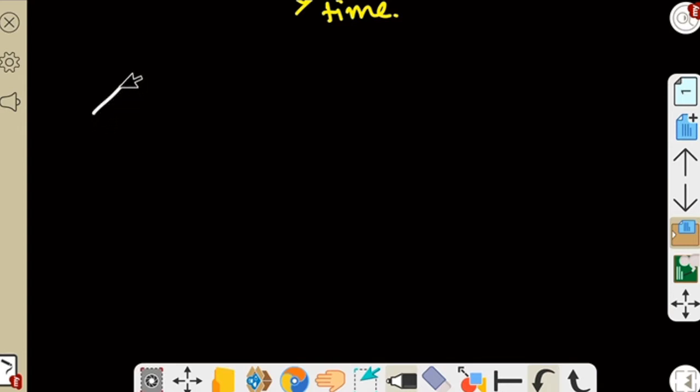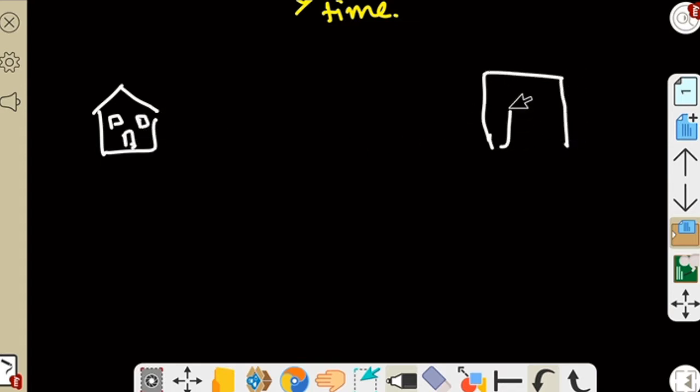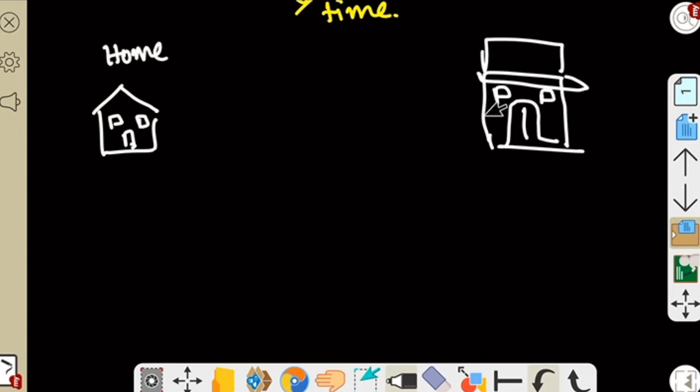Now for an example, suppose this is your home and this is your school. Now they are at different places.